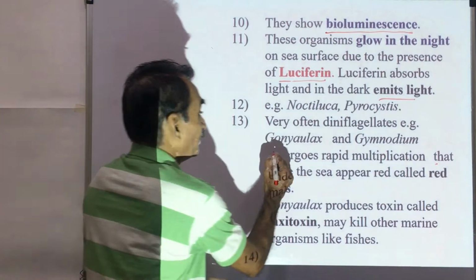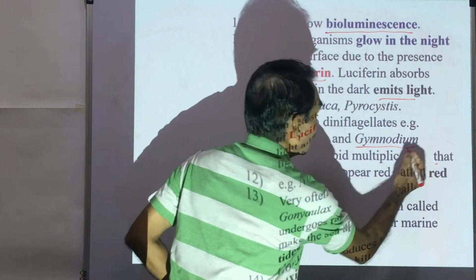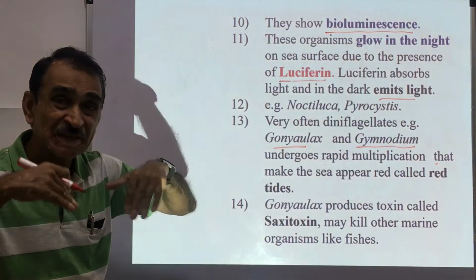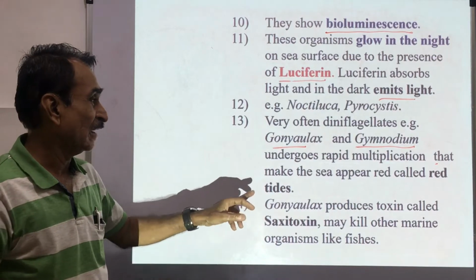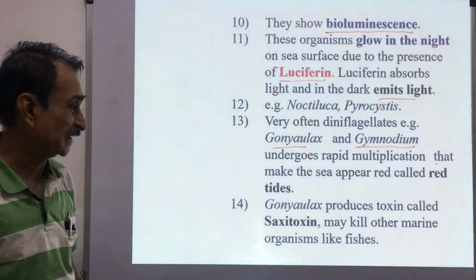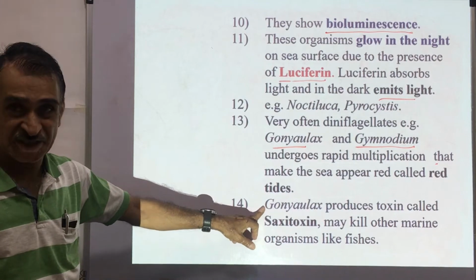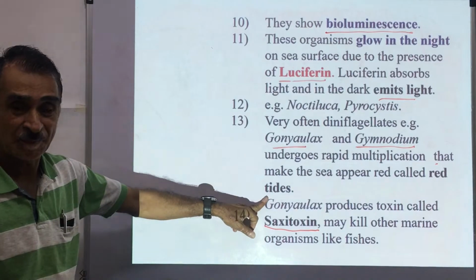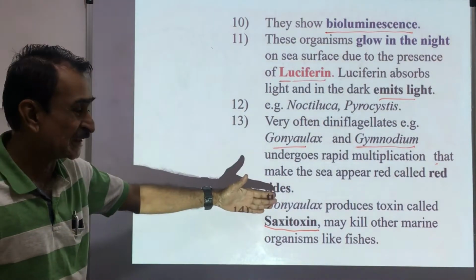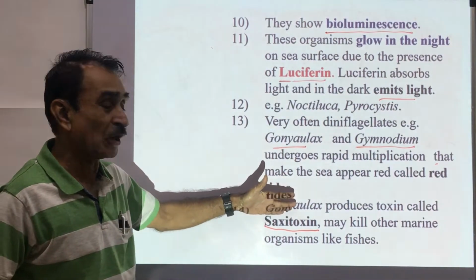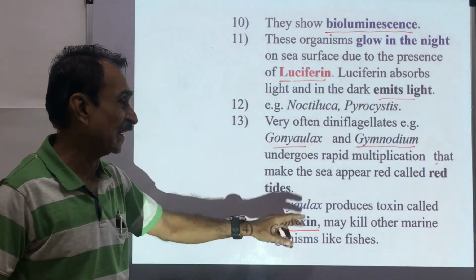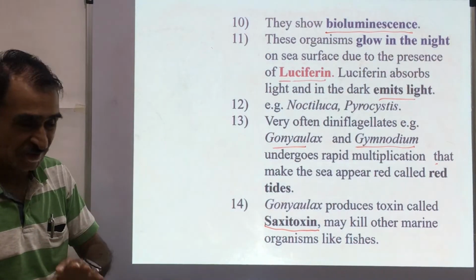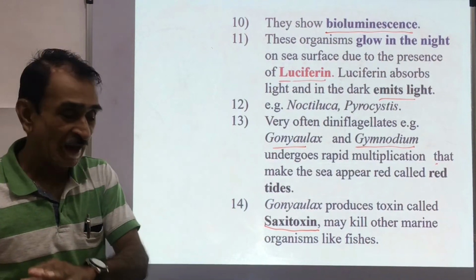Here Gonyaulax and Gymnodinium, these dinoflagellates multiply fast, and because of this the sea appears red, or there is formation of red tides. Gonyaulax produces a toxin called saxitoxin, and this chemical kills other marine organisms like fishes.